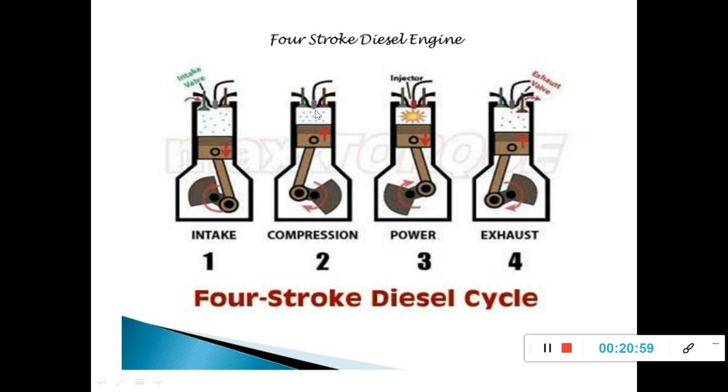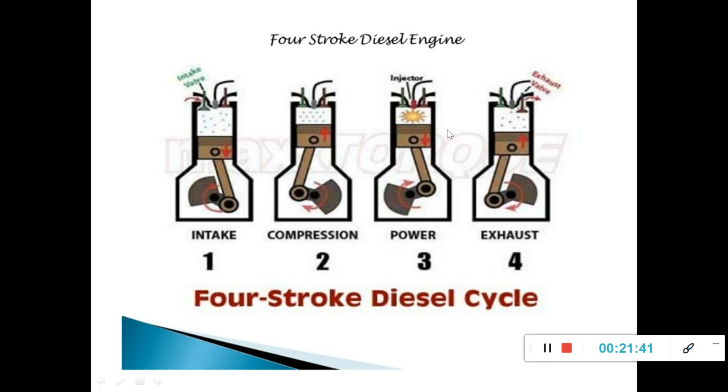So during this compression, the temperature of air inside the cylinder increases to the auto ignition temperature of fuel. After this, the fuel, that is diesel, is injected through the fuel injector into the chamber, and because of the high temperature, the auto ignition temperature inside the cylinder, the combustion takes place. Automatically it catches fire and combustion takes place. That's why it is called compression ignition engines. The ignition takes place only because of the temperature which is obtained during compression.